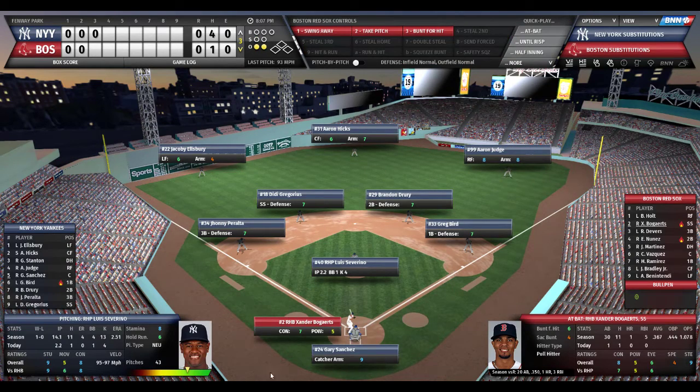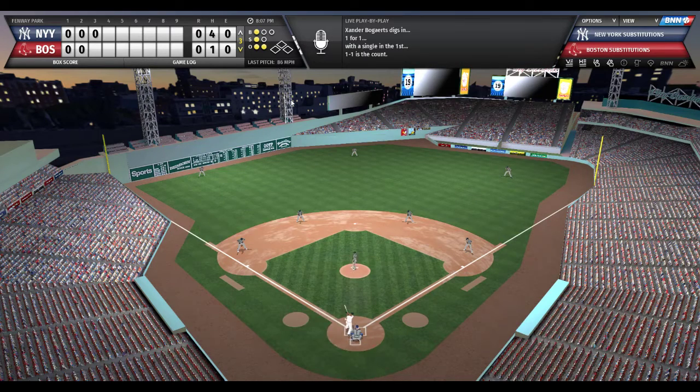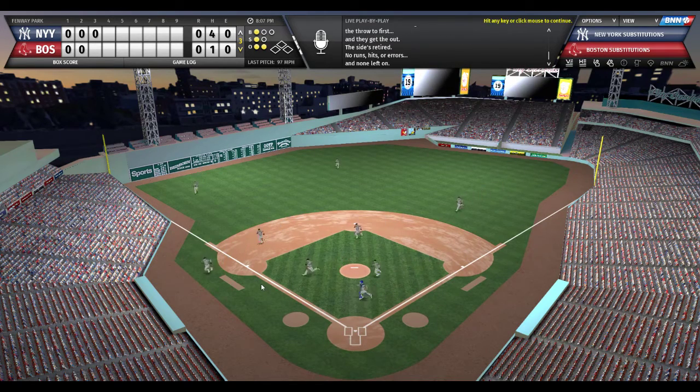So 2 outs, no one on, and here comes Xander Bogaerts. Bogey is 1 for 1 today. Severino kicks and fires, 1-1 count. And Bogaerts grounds it to third across the diamond, out number 3. So Bogey grounds out, scoring at home 5-3. Nice play by Johnny Peralta.